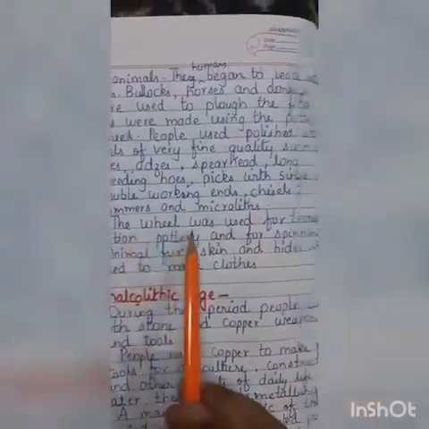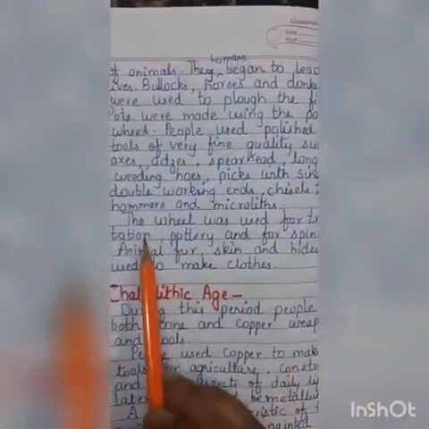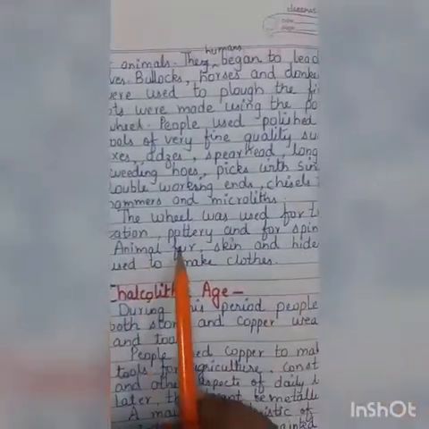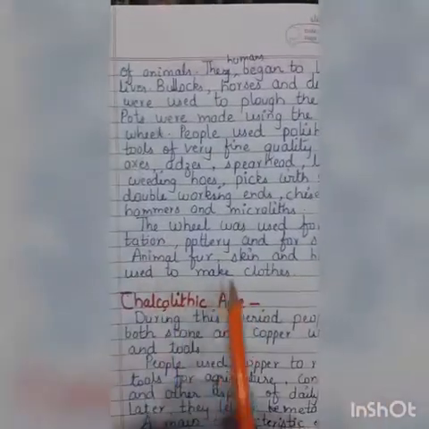Here the wheel was also used for transportation, for making pots, and for spinning. Animal fur, skin, and hides were used to make clothes.